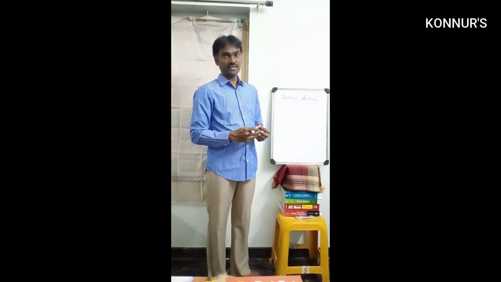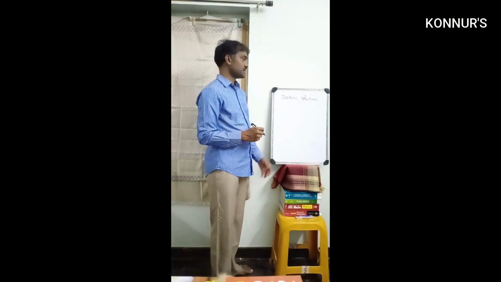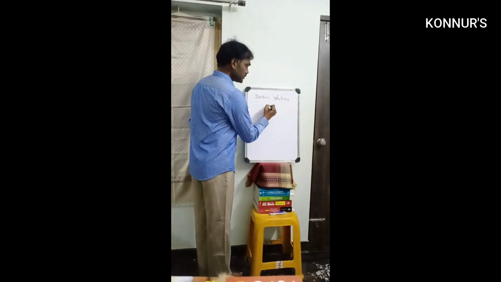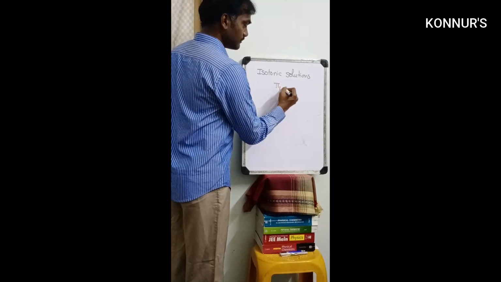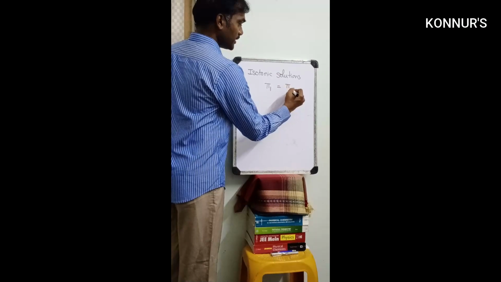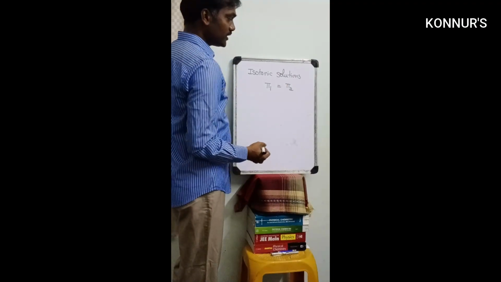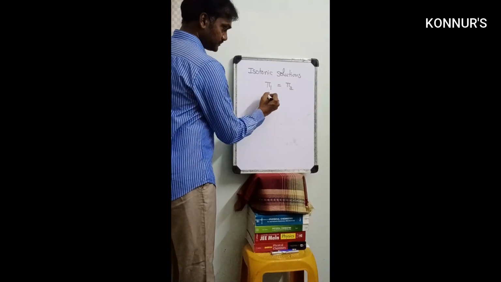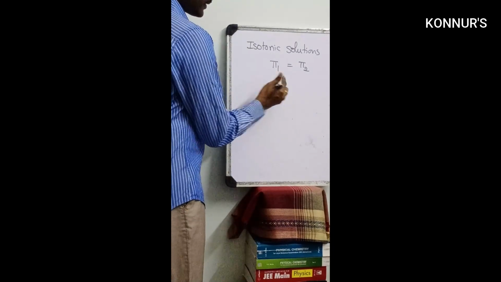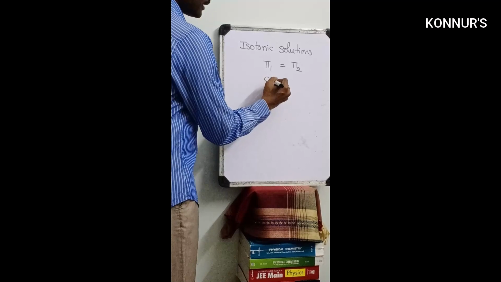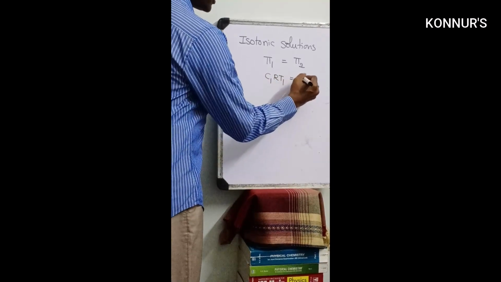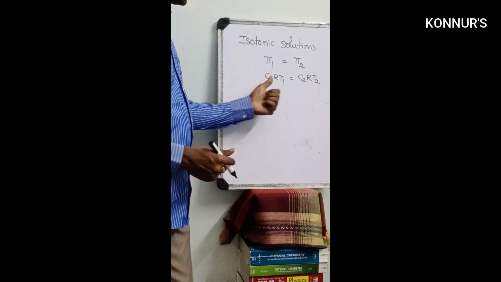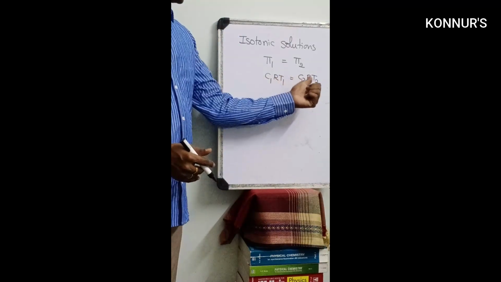Now we are going to discuss isotonic solutions. Which ones do you call isotonic solutions? Two solutions whose osmotic pressures are the same. So pi 1 equal to pi 2. We already know the formula of pi: pi equal to CRT. That means C1 R T1 equal to C2 R T2. Here R is the same constant, so that will cancel.